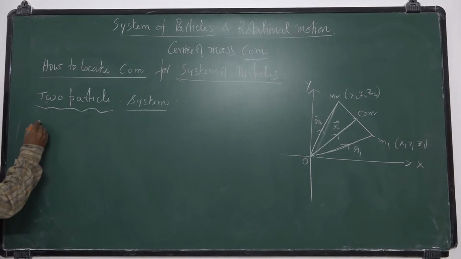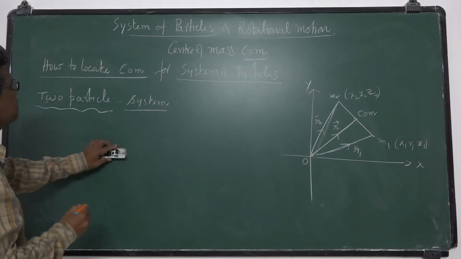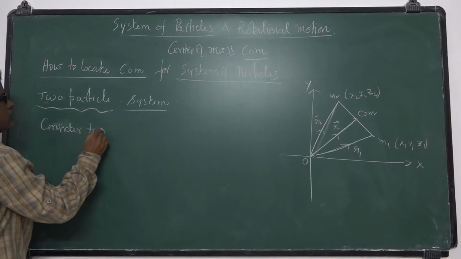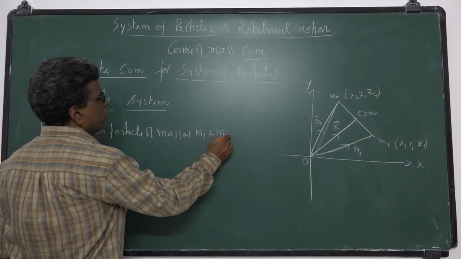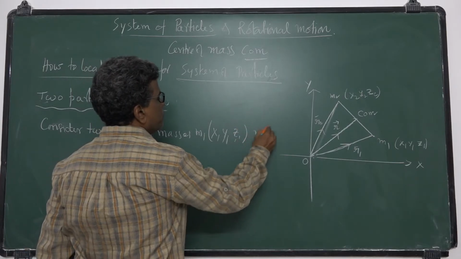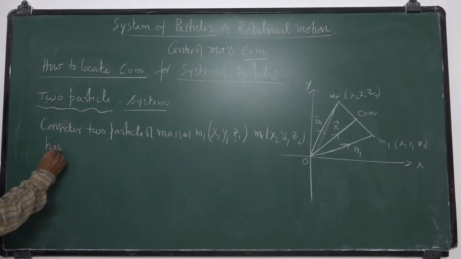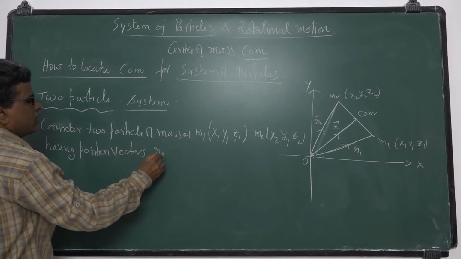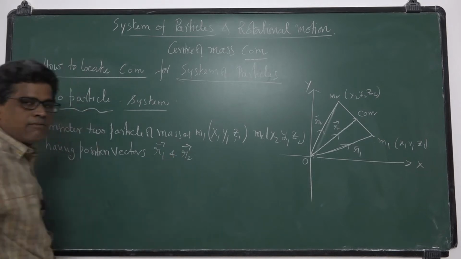For a two particle system, the position of the center of mass: consider two particles of masses m1 and m2, whose coordinates are x1, y1, z1 and x2, y2, z2, having position vectors r1 bar and r2 bar.